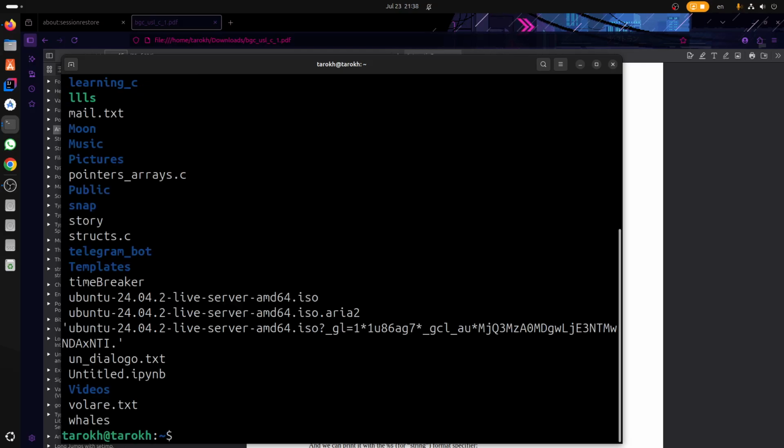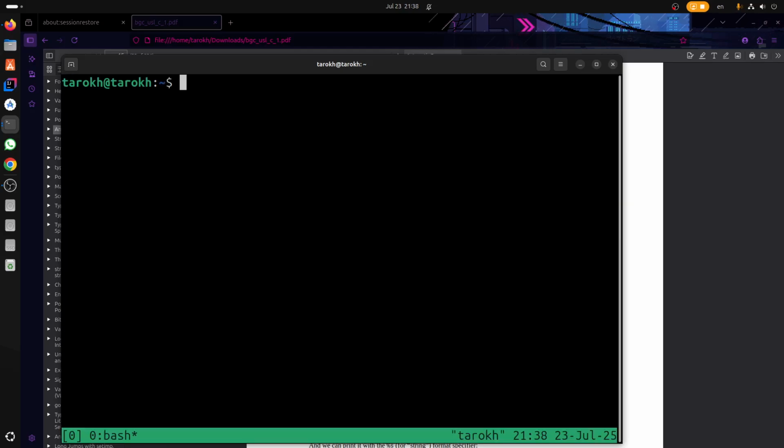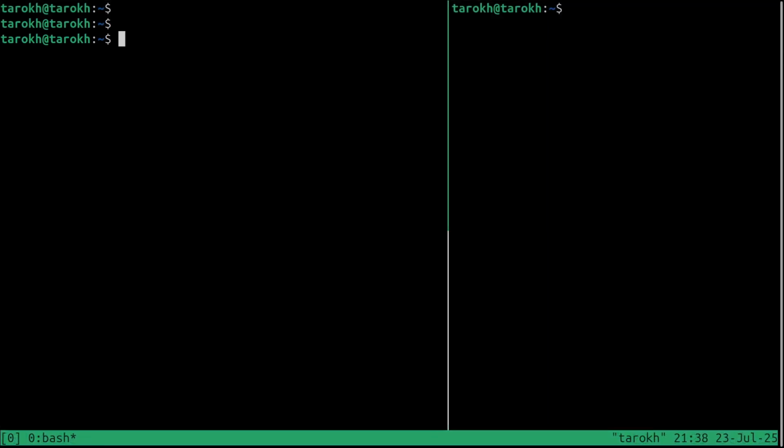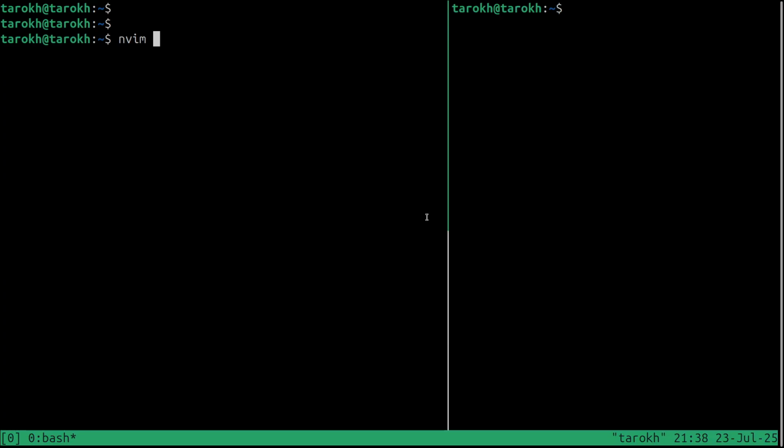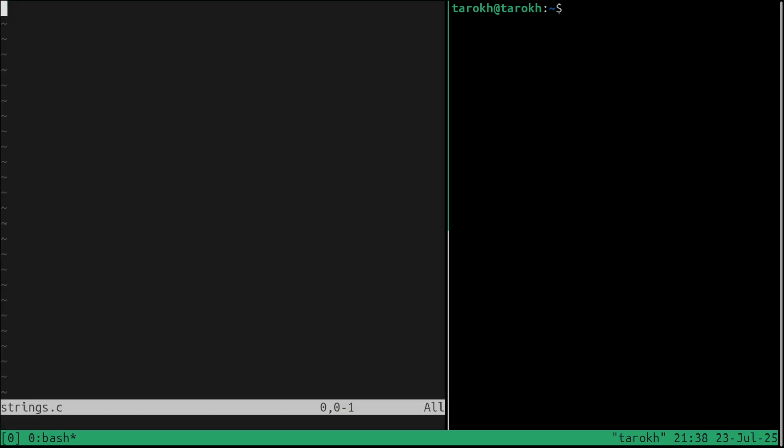Let's see what I have here. So we need to create another one. Nvim, or firstly the tmux. Okay, the tmux. And let's widely open it. Okay, now are we recording? Yes. So nvim strings, let's see.